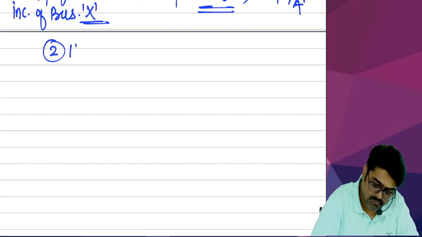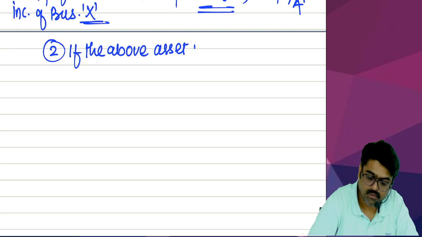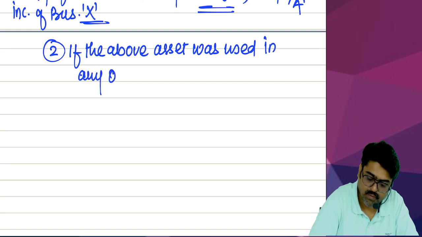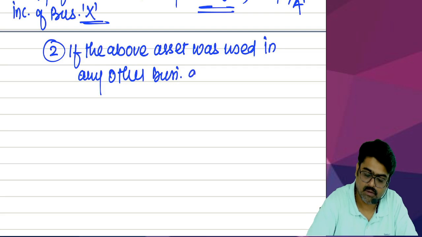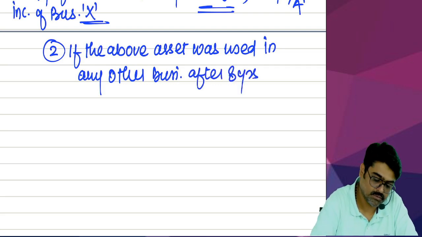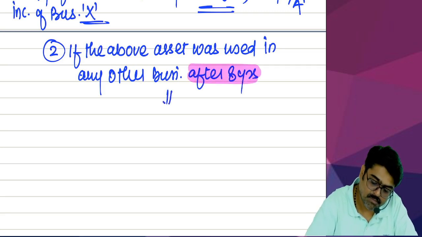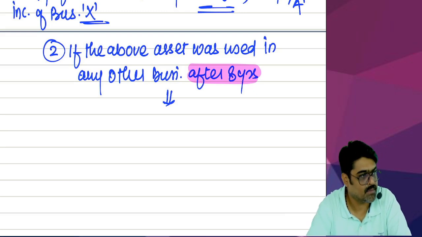Now I am saying the second case. Second case, if the above asset was used in any other business after 8 years. After 8 years, did you keep your promise or you broke your promise? You kept your promise.